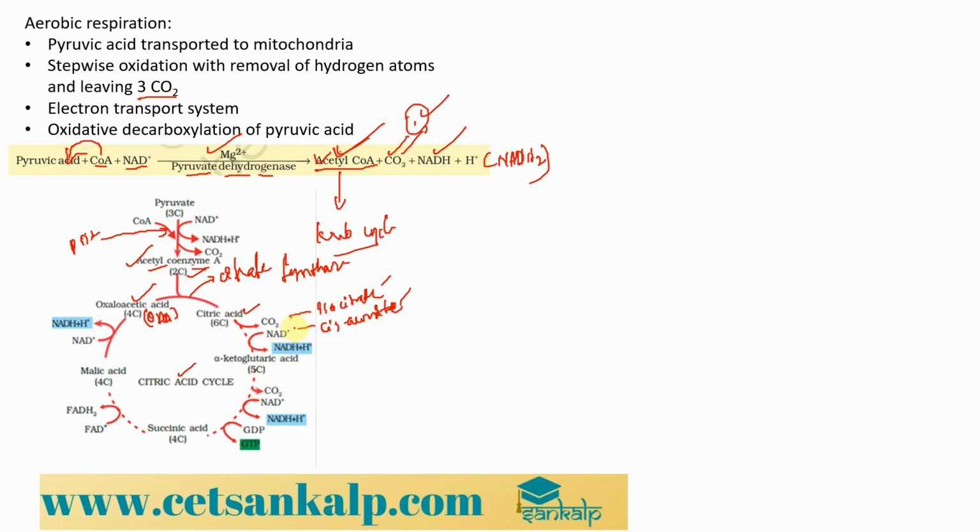Later, after a decarboxylation reaction and removal of hydrogen atoms and giving it to NAD plus to give us the first molecule of NADH2, the product we get over here is the alpha ketoglutaric acid, right? So now from the alpha ketoglutaric acid, the cycle continues to give us one more intermediate molecule over here called the succinyl CoA.